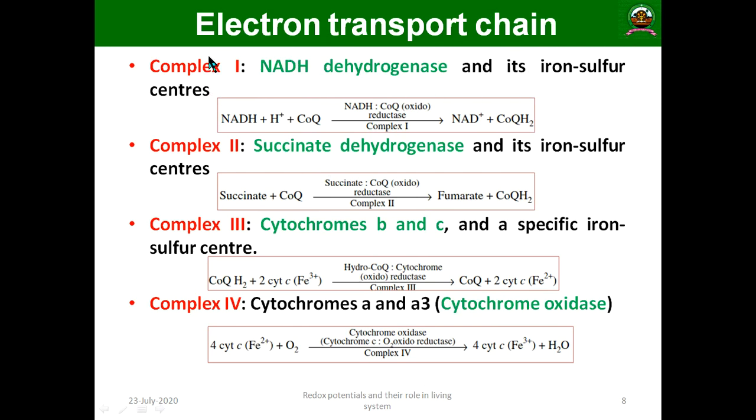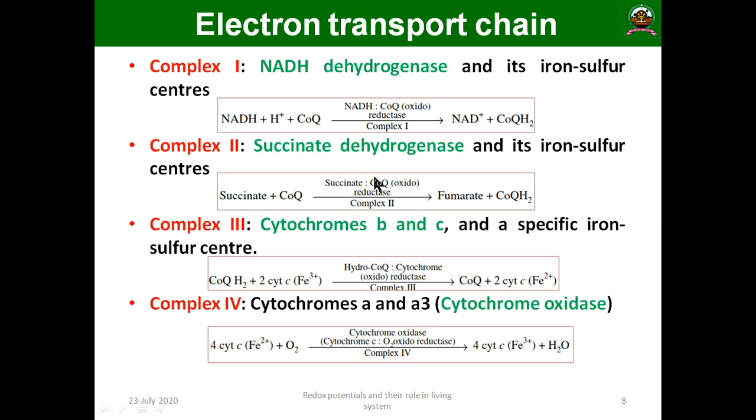We will see that. Complex 1 is an iron sulfur protein. Here you can see NADH plus H plus and coenzyme Q. This is an oxidoreductase class of enzyme, that is complex 1, and it releases the proton, and you can see that NAD plus and CoQH2 will be produced. That is the function of NADH dehydrogenase.